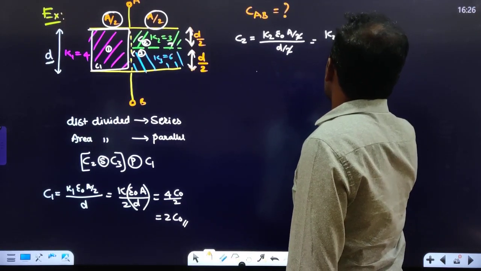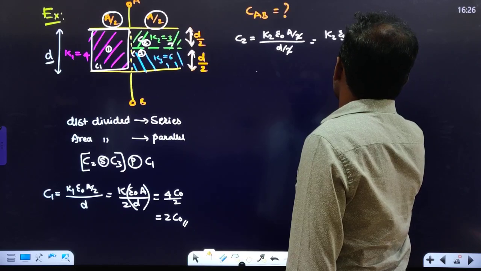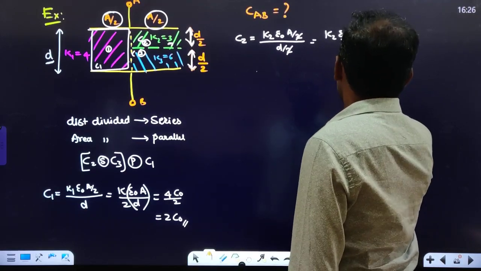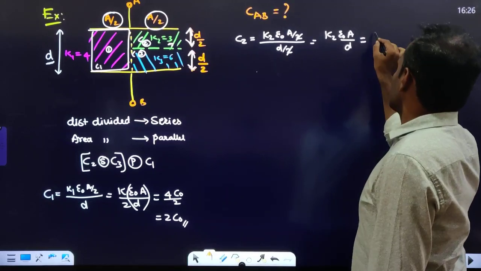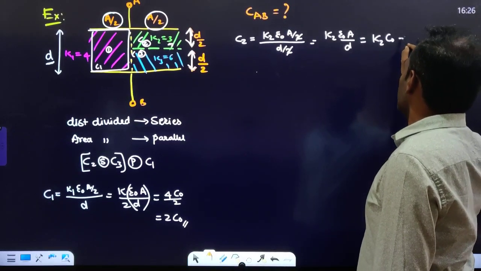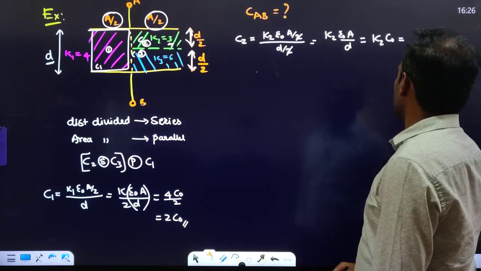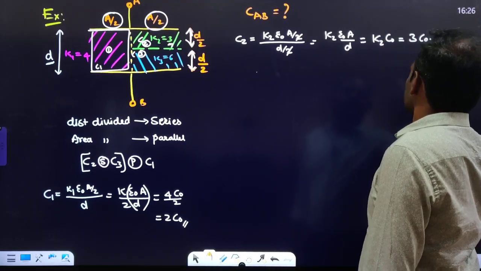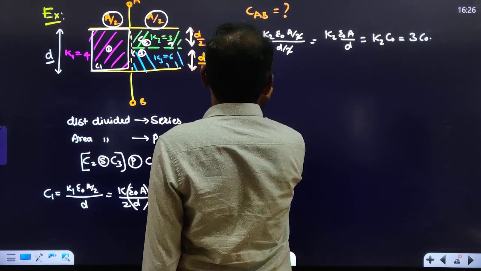I will get K2 epsilon naught A divided by D. So this will be K2 into C naught. How much is K2? K2 is 3. So this will be 3 C naught. That is C2.